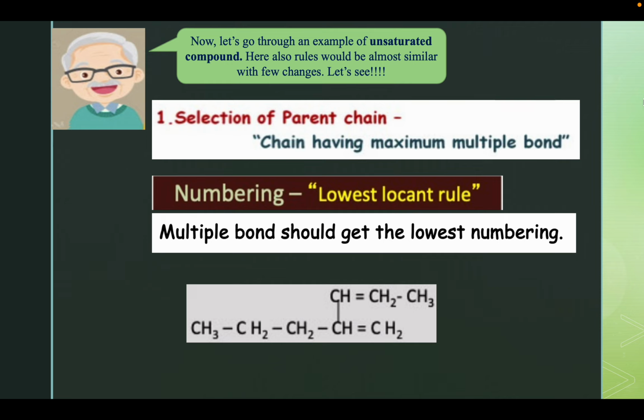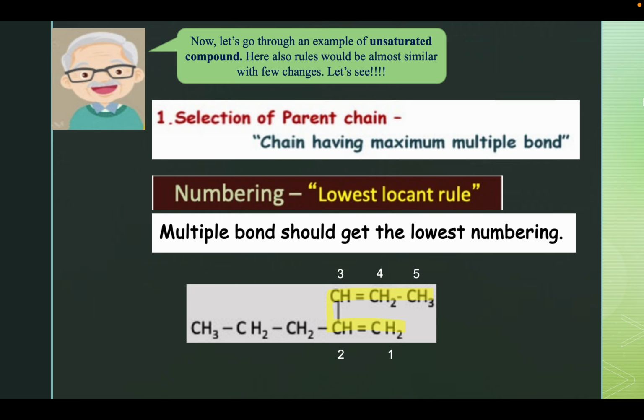However, that would violate the first rule, and that is why the highlighted chain is the parent chain containing 2 double bonds, and the numbering is done as per the lowest locant rule, like this. Now on the first and third position we are having a double bond, on the second position we are having a propyl substituent. So let's write the name.